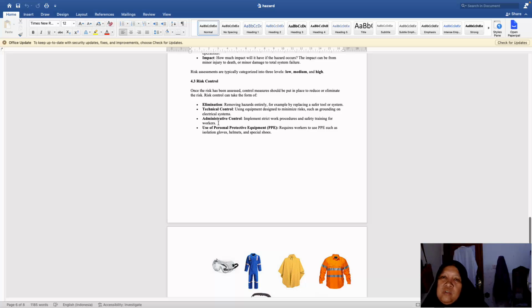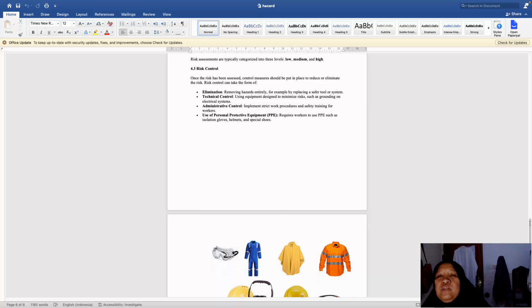Usually before working in a place, they will give training first before we work, because we have to know about the place, what we're doing, and about the safety. And also the guests who come to our place, they have to know about the safety and what we can do to prevent accidents.